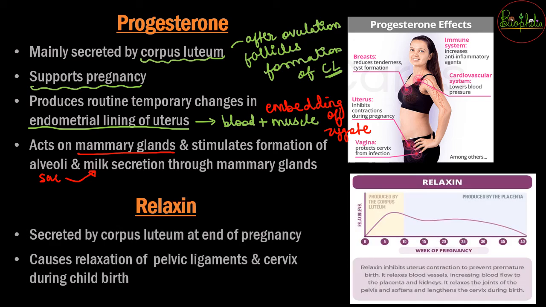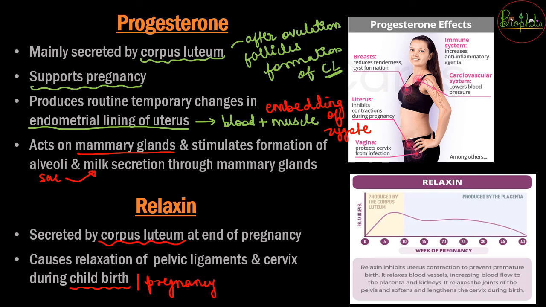Then there is the relaxin hormone, which is again released by the corpus luteum, and at the end of the pregnancy it is released so that the ligaments of the pelvis as well as the cervix can undergo relaxation during childbirth or even during pregnancy, because there should not be premature birth. If contraction starts and relaxin hormone is not released, there will be premature birth, and to avoid premature birth the relaxin hormone is very important, so that the muscles of the uterus, cervix and other pelvic region muscles do not contract and cause disturbances during the gestation period.